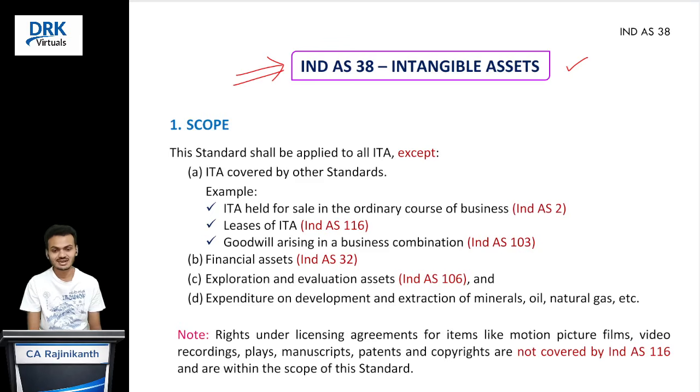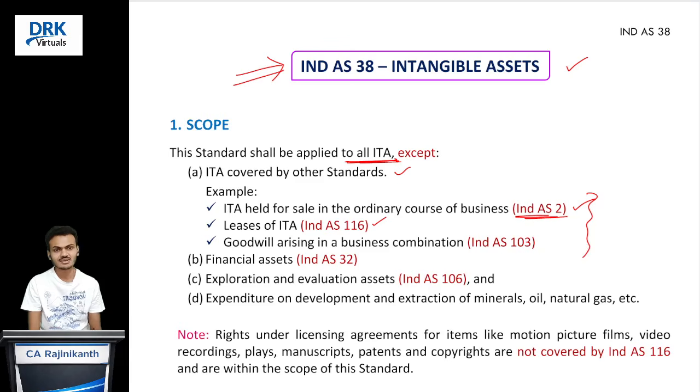Clear? So let's start. Firstly, as we know, this standard is applicable to all intangible assets. However, there are some exceptions. What are they? Intangible assets covered by other standards. For suppose, leases of intangible assets. Intangible assets held for sale in the ordinary course of business means what? They are inventories to that particular entity and they are covered by Ind AS 2. Consequently, they are scoped out of Ind AS 38.